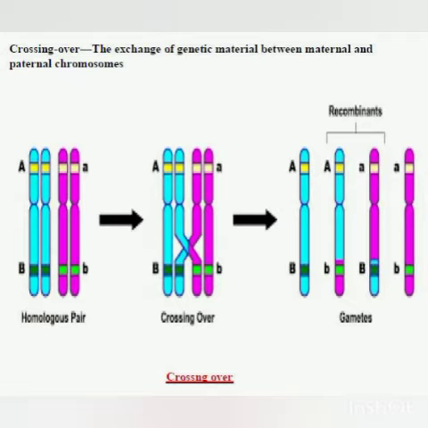So the chromatid of the paternal chromosome which is located on the inner side will also have the same genes, that is small a and small b. Now students, what is crossing over? These chromosomes of the homologous pair lie very close to each other. Sometimes the chromatids which are located on the inner side, just remember, they fuse with each other.